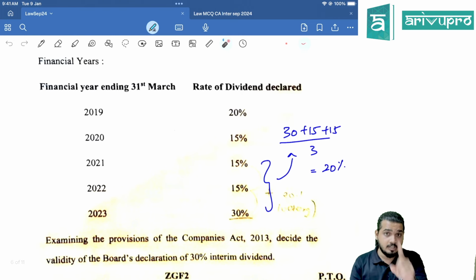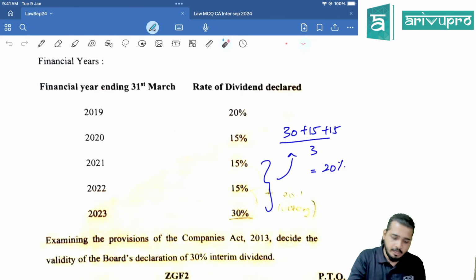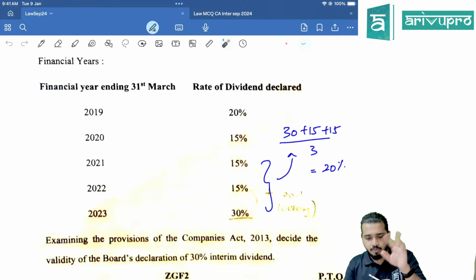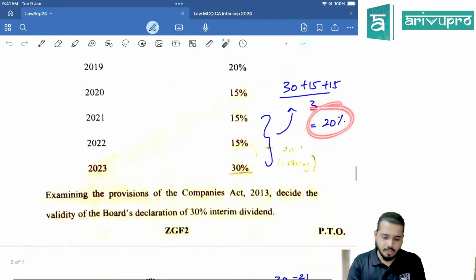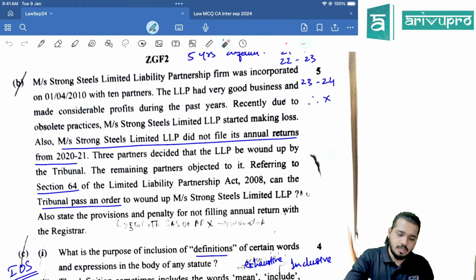Now here, this is a trap. Starts with 2019 year and ends at 2023. So you have to take this way, 23, 22, 21. Clear? So maximum how much you can give? This much. Next. Mr. Strong Steel Limited Liability Partnership was incorporated on 1/4/2010 with 10 partners.